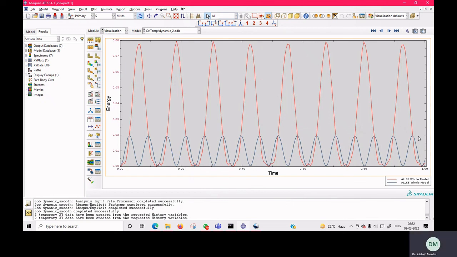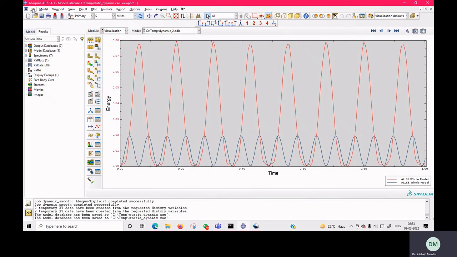Okay, now next we are going to change the loading as per our sinusoidal loading or our impulse loading, and we'll see how our structure is going to behave. What is the displacement pattern for different types of dynamic loading, for example your sinusoidal loading or impulse loading? Okay, so next we are going to do that part.